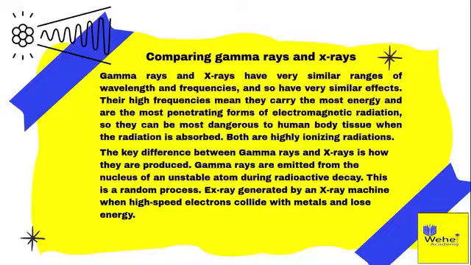The key difference between gamma rays and X-rays is how they are produced. Gamma rays are emitted from the nucleus of an unstable atom during radioactive decay. This is a random process. An X-ray is generated by an X-ray machine when high-speed electrons collide with metals and lose energy.